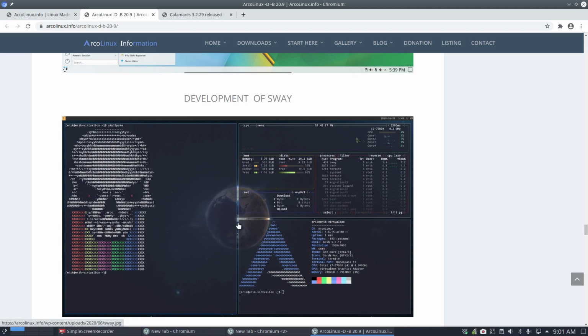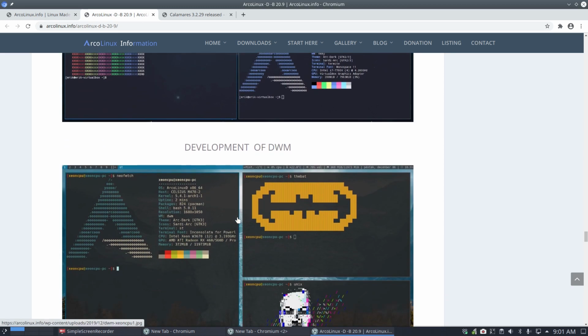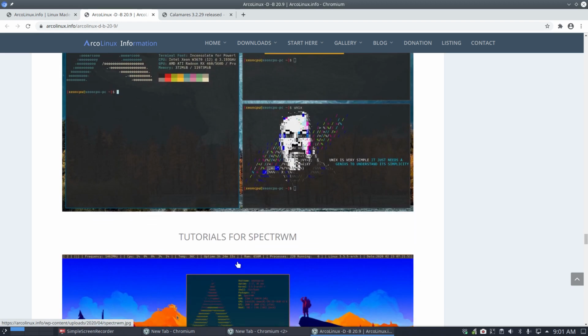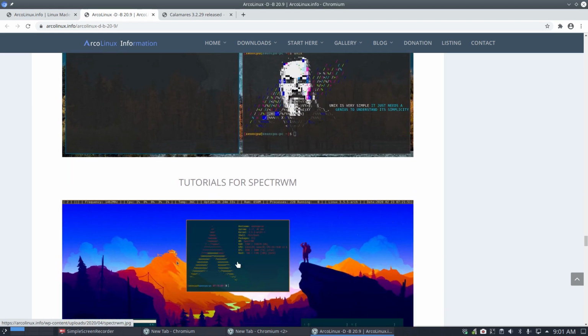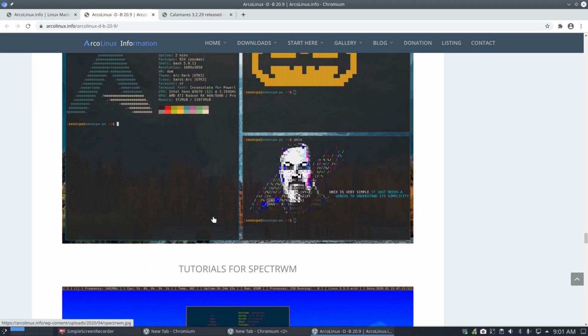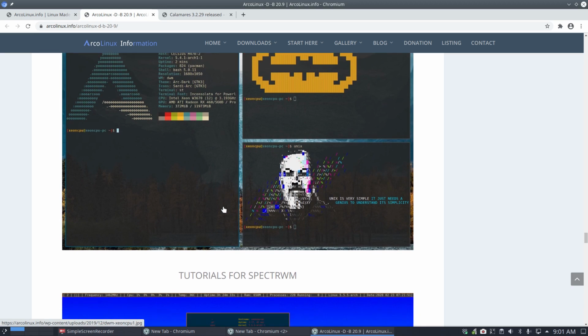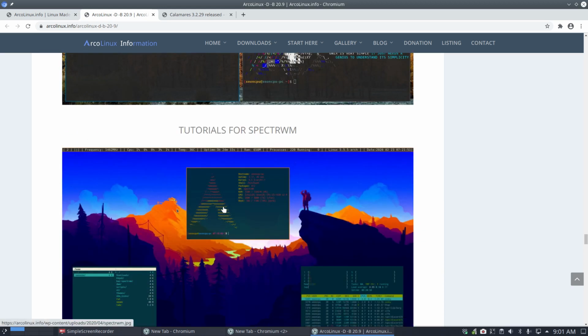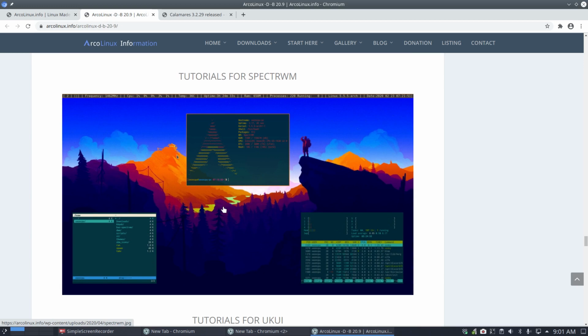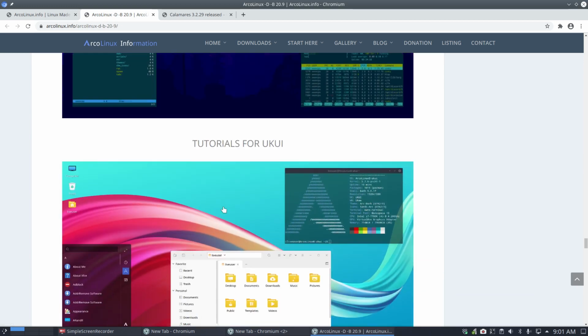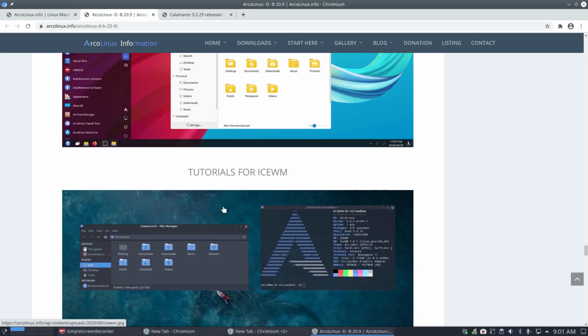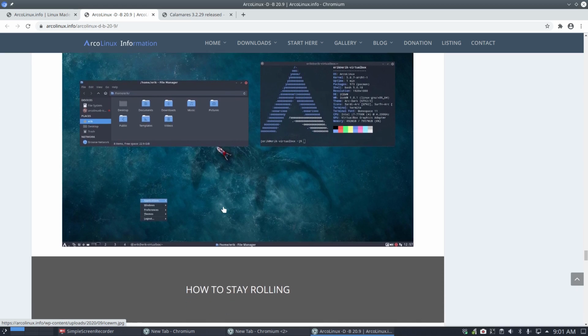Development of Sway, it's going slow, but we'll get there. Development of DWM, yes, we'll get there. Tutorials for Spectre WM, haven't said anything about Enlightenment, but that's also in the pipeline. Tutorials for Spectre WM, that's up to me to make. Ukui, that's up to me to make. And ISWM, so still a lot of work.